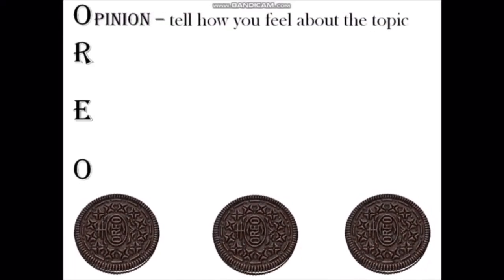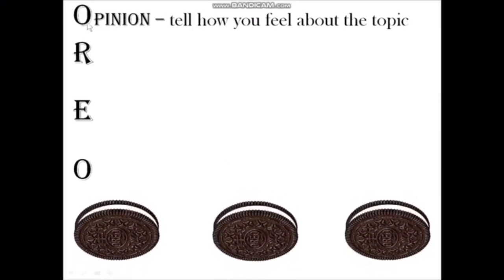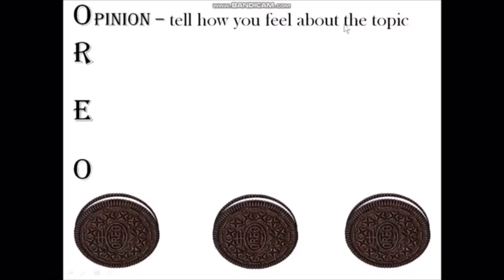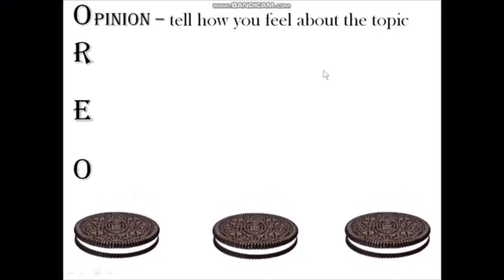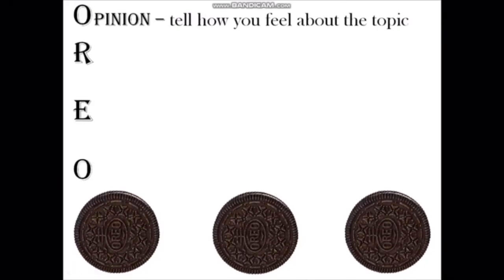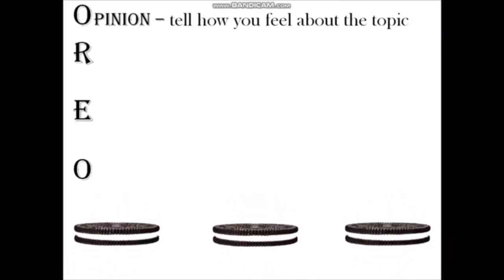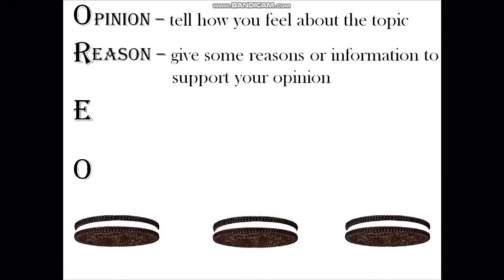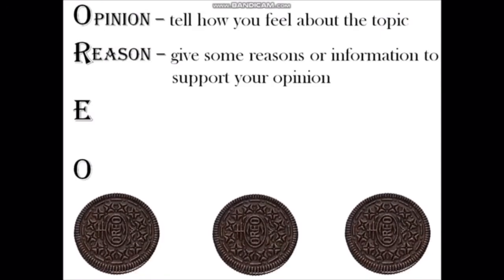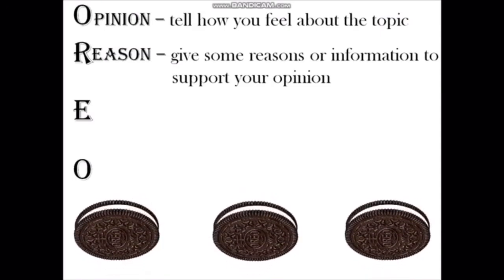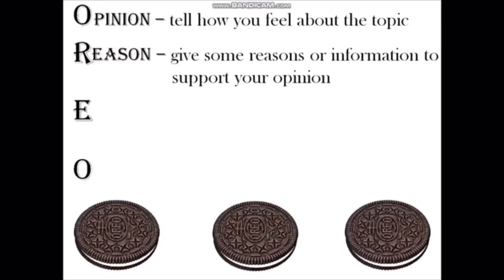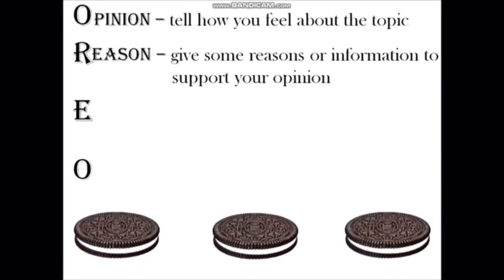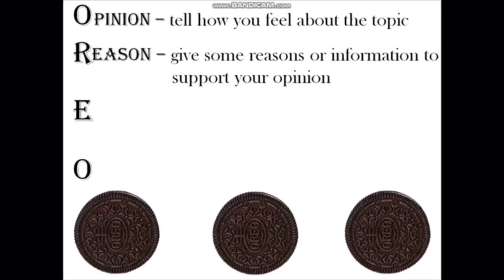O. Opinion. So O is for opinion. Tell how you feel about the topic. So if you have a topic for writing, then you should first tell the opinion, how you feel about the topic. Next comes R. Reason. Give some reasons or information to support your opinion.